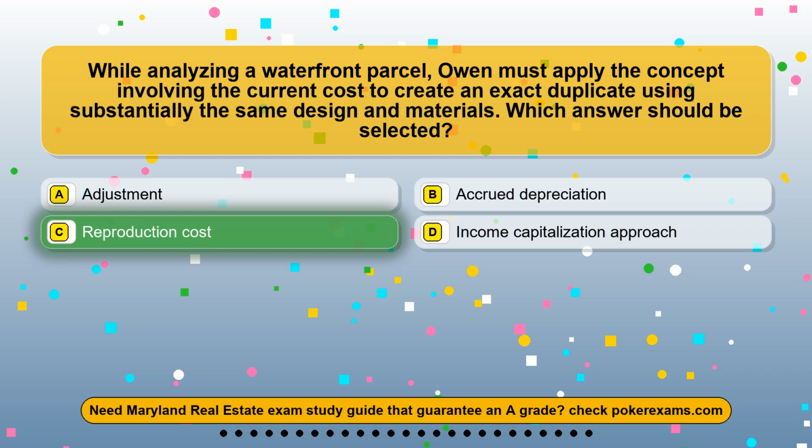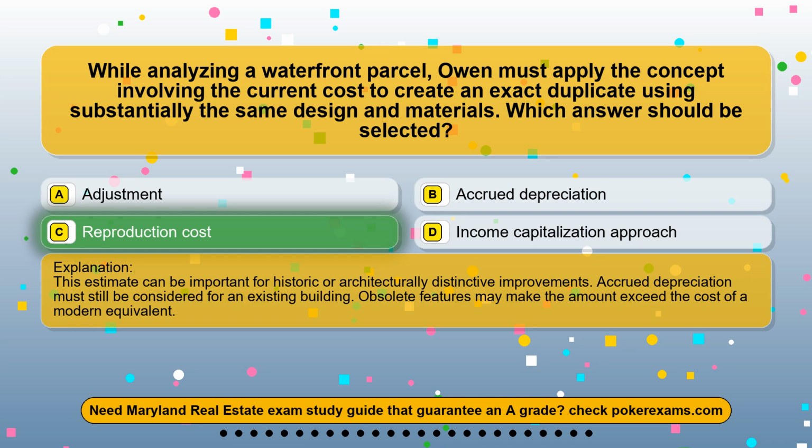The correct answer is option C, reproduction cost. This estimate can be important for historic or architecturally distinctive improvements. Accrued depreciation must still be considered for an existing building. Obsolete features may make the amount exceed the cost of a modern equivalent.